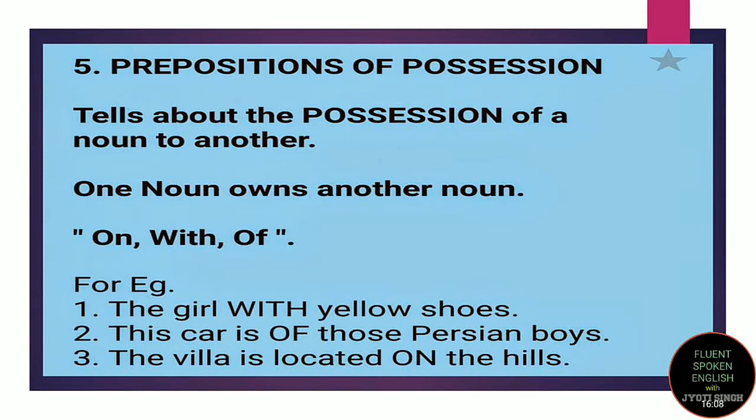So it is telling you about the possession. The villa is on the hills. Okay, that is the possession. Where is it? It is on the hill. The car is possessed by whom? The car is possessed by the Persian boys, right?